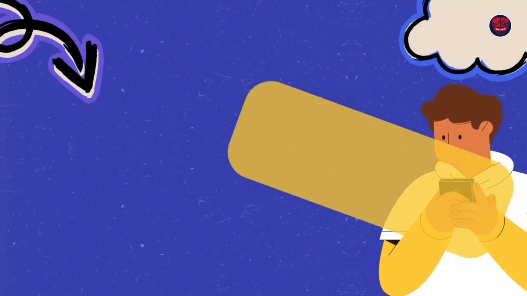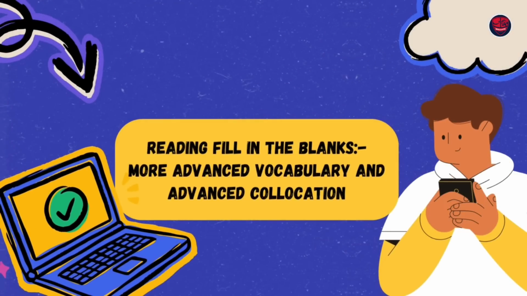The last change is with respect to reading fill in the blanks, of course. Again, the complexities have increased a little, is what I heard from students who have taken the exams. And all the information that I got was there are a lot of collocation based questions, not easy collocations, some advanced collocations and advanced vocabulary. Because of this, people always interchange the options, always go for traps because they're not understanding what is written over there. Because of the vocabulary problem, collocation problem, as a result, they choose what they feel is the correct answer.